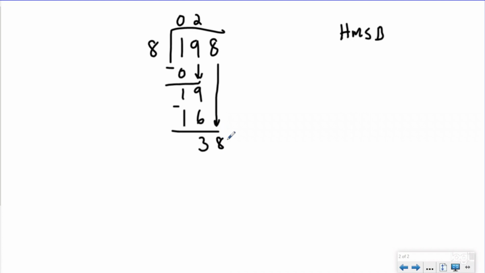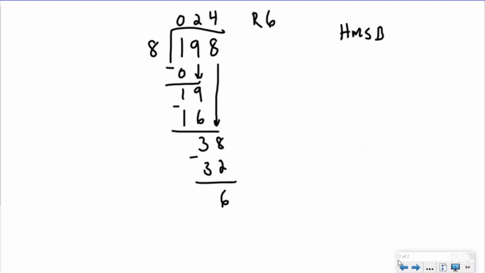bring down my 8, right? How many groups of 8 go into 38? That's going to be 4. 5 would be too big, that'd be 40, so 8 times 4, right? So how many groups? 4. Multiply, 8 times 4 is 32. My next step would be to subtract, which is 6, and then I don't have anything to bring down, so my answer for this question is 24 remainder 6,